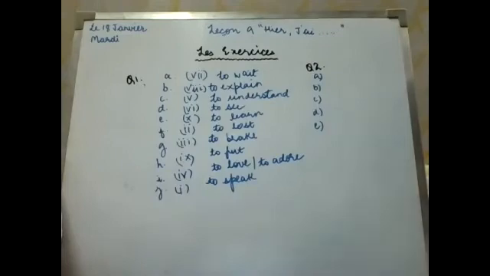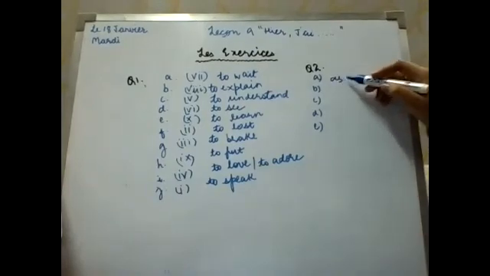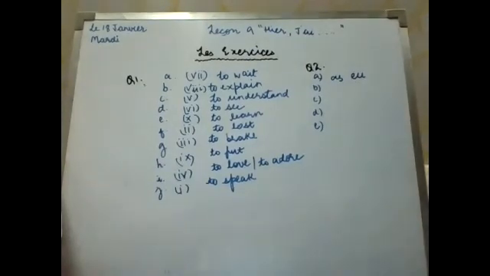Question number 2: conjuguez ces verbes au passé composé. So here in this chapter, we are only going to conjugate with the auxiliary verb avoir and see the verbs. According to this, you have to tell the past participle of the verb. The subjects are given, and accordingly you are going to conjugate with the verb avoir. Tu dash une idée pour l'anniversaire de grand-mère. You had an idea for grandmother's anniversary. So tu as eu. The past participle of avoir is eu.